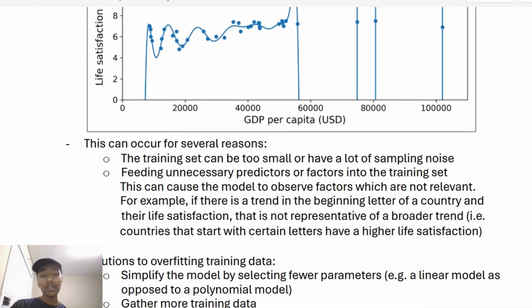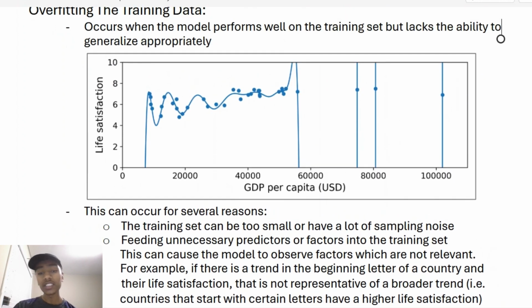This can occur for several reasons. The training data can be too small or have a lot of sampling noise. Maybe in this particular instance, we gave many instances. Maybe it would have been a better idea to give fewer instances at the beginning and give more as we continued on, and put the distance between each of these points in the x direction bigger, so that we could generalize appropriately. And so maybe we need to make the training set bigger.